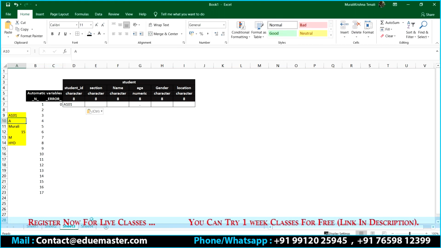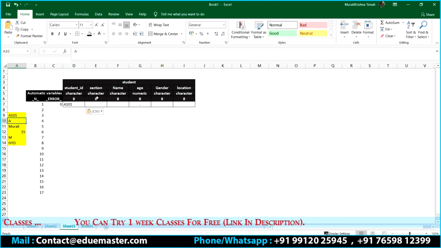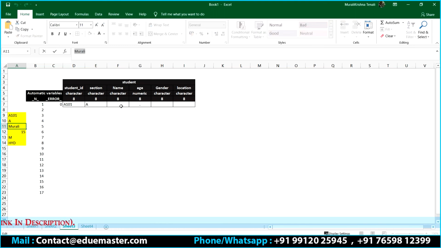What about the second variable? Section. It's a character. Yes, it's character data. Length is less than or equal to 8. I can have it here. Right? For example, the third one is going to be Murali. The total length is 6, which is going to be character. Yes, I can have it.